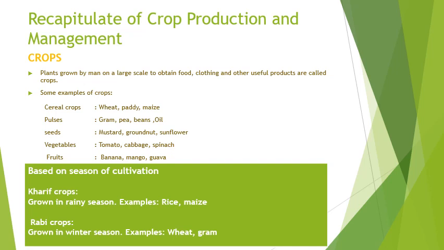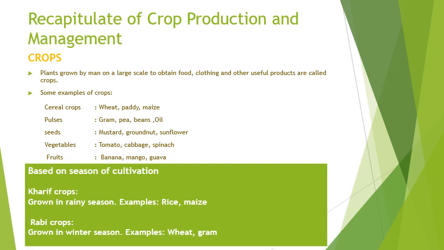Crops. Plants grown by man on a large scale to obtain food, clothing and other useful products are called crops. Some examples of crops are cereal crops, pulses, seeds, vegetables and fruits.